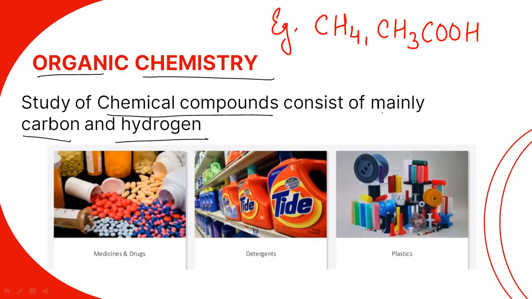Examples are CH4, methane, and ethanoic acid. These are examples of organic compounds. In further classes, you will get to know more about it.